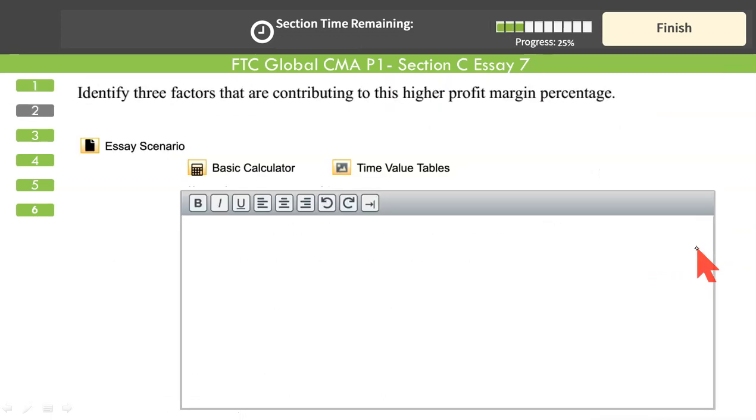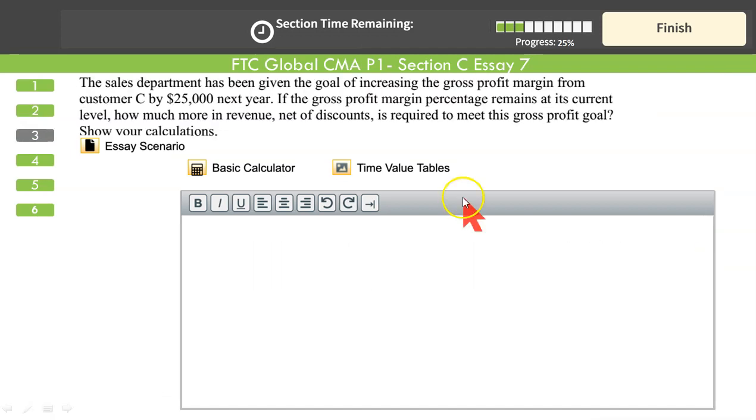What do we need exactly? If the gross profit margin percentage of 50% remains at its current level, how much more in revenue net of discount is required to meet this gross profit goal? Since the gross profit percentage is the same, we want an increase in revenue so as to get the same percentage gross margin.